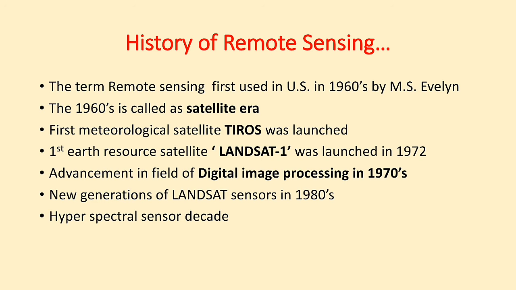With the help of remote sensing, today it is very much possible to study a half meter by half meter area, or say 25 centimeter by 25 centimeter of the earth's surface very clearly with the help of satellites.